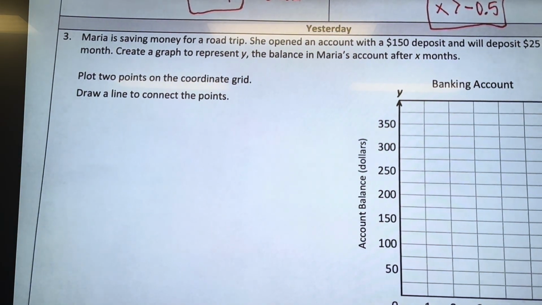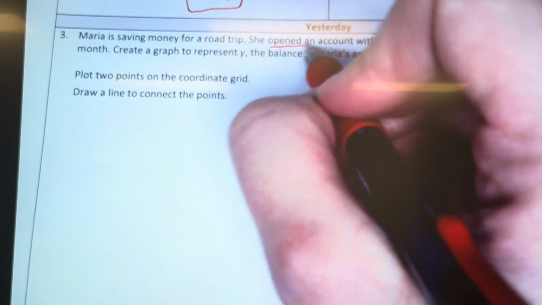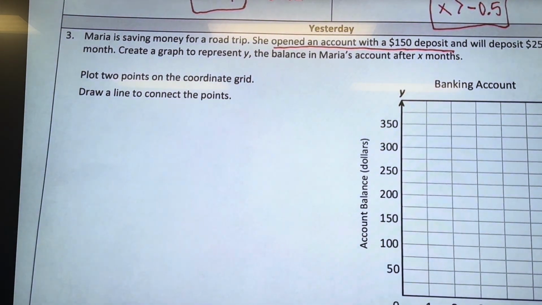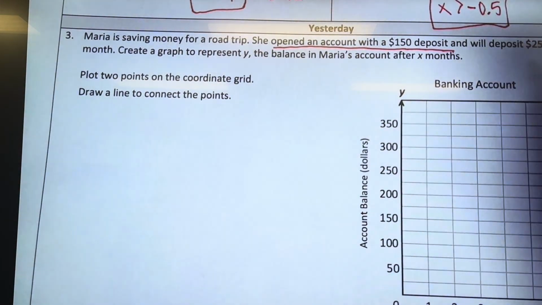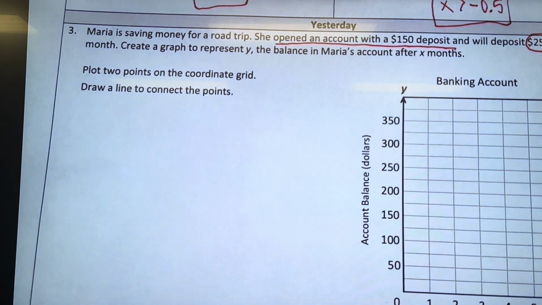Maria's saving money for a road trip. She opened an account with a $150 deposit. So did she start with 0 or did she start with 150? She started with 150. Yep. And then she will deposit $25 each month.